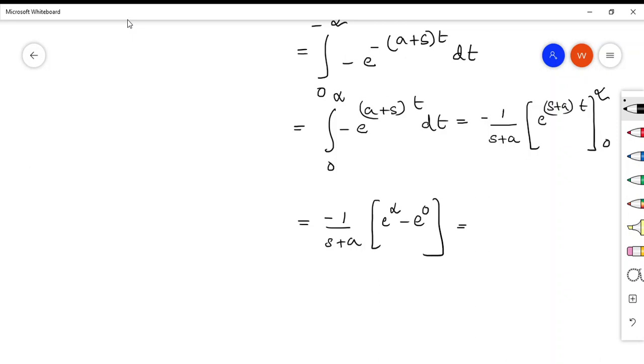You can write this as 1 divided by s plus a. So for both these inputs, you are getting the output as 1 by s plus a again.